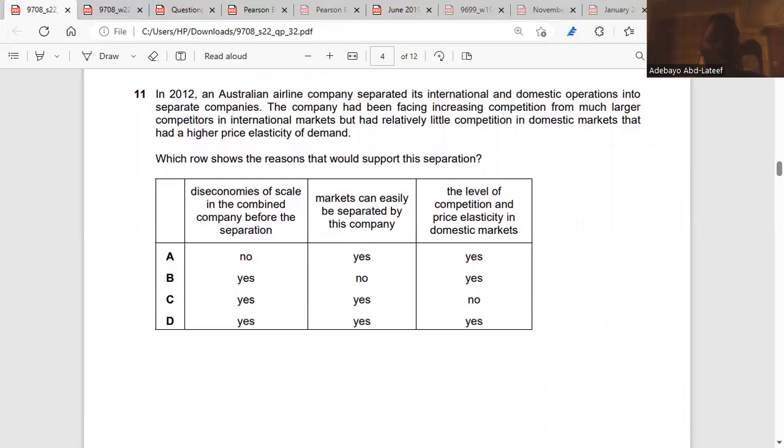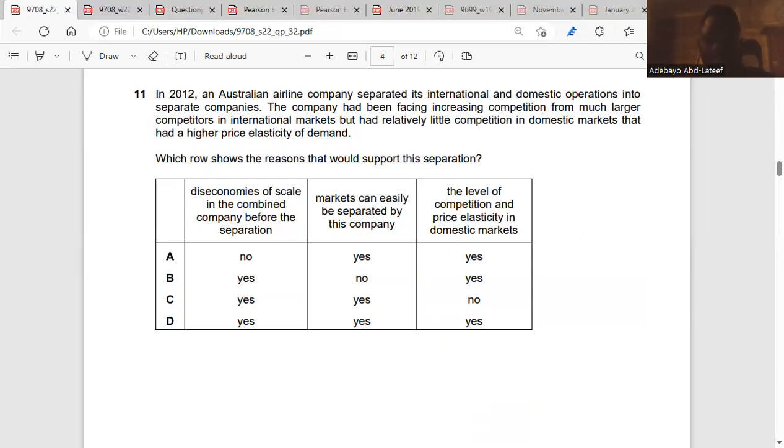In 2012, an Australian airline company separated its international and domestic operations into separate companies. The company had been facing increased competition from much larger competitors in the international market, but had relatively little competition in domestic markets that had a higher price elasticity of demand. Which reason would support this separation? There were economies of scale in the combined company before the separation. Yes, there's these economies of scale. That's why they want to split.